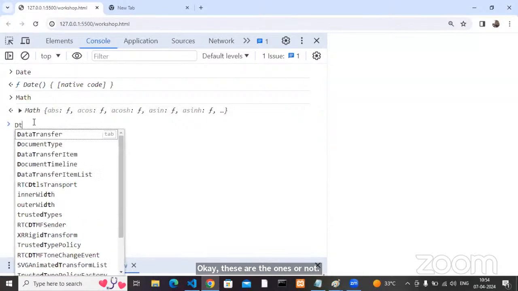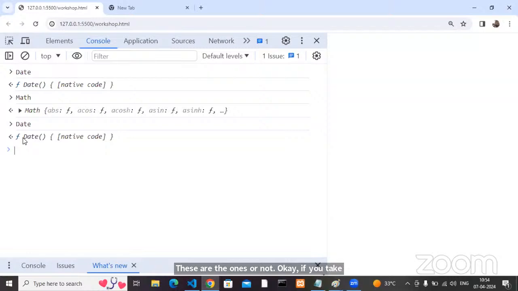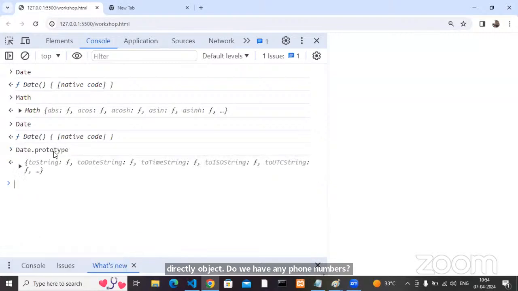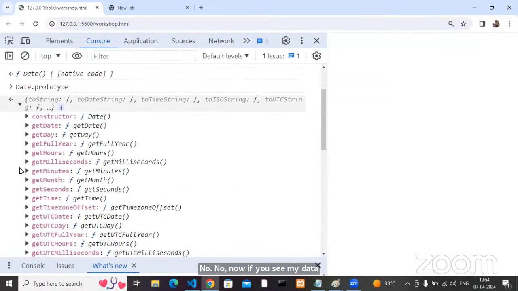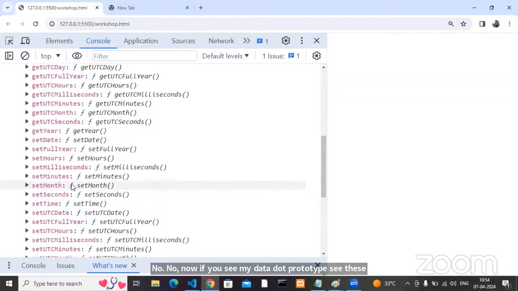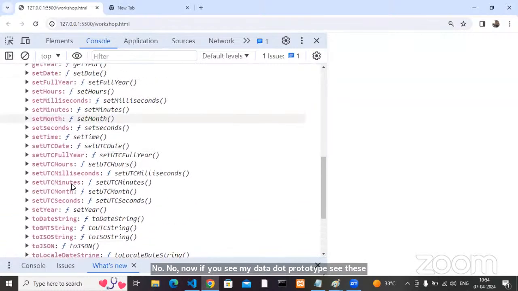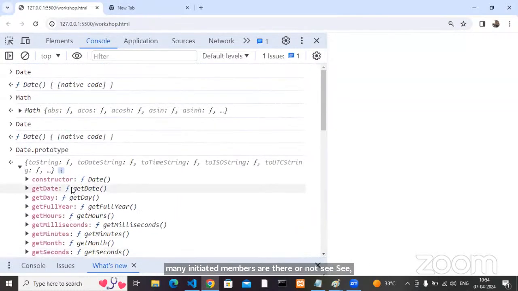If you take Date, do we have any own members directly? Math is directly an object. Do we have any own members? No. Now, if you see Date.prototype, these many inherited members are there. Understood?